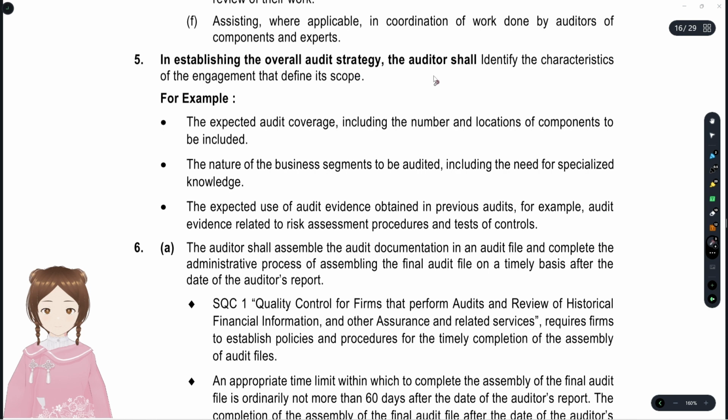In establishing the overall audit strategy, the auditor shall identify the characteristics of the engagement that define its scope. For example, the expected audit coverage, that is extent, including the number and locations of components to be included; the nature of business segments to be audited, that is nature, and including the need for specialized knowledge, such as the auditor's expert; and the expected use of audit evidence obtained in previous audits. That is with regard to timing, for example, audit evidence related to risk assessment procedures and tests of controls. They're talking about the nature, timing, and extent here.